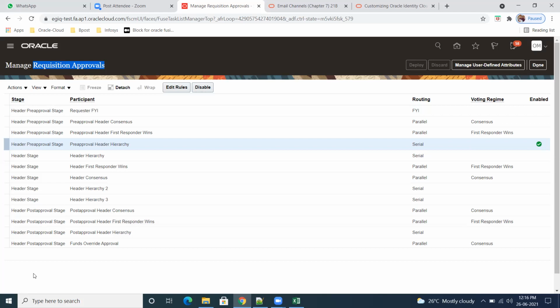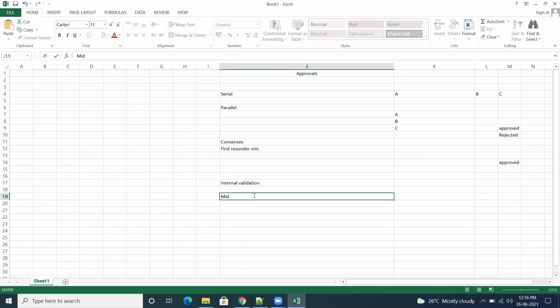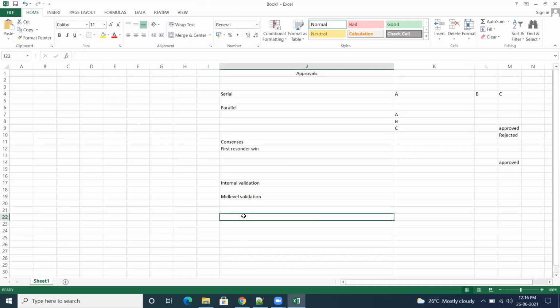First group, they will scrutinize the things, the internal validation. Second one is something like middle level validation. Final is maybe the manager or IT people, those are the final level validation.